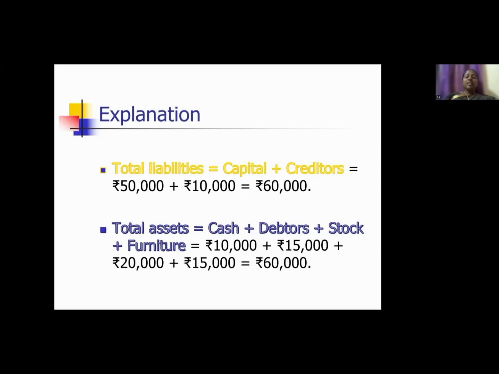Total liability is equal to capital plus creditors, that means 50,000 plus 10,000 equals 60,000. Total assets equal cash plus debtors plus stock plus furniture: 10,000 plus 15,000, 20,000 and 15,000, totally 60,000. So both sides of the balance sheet are equal now.